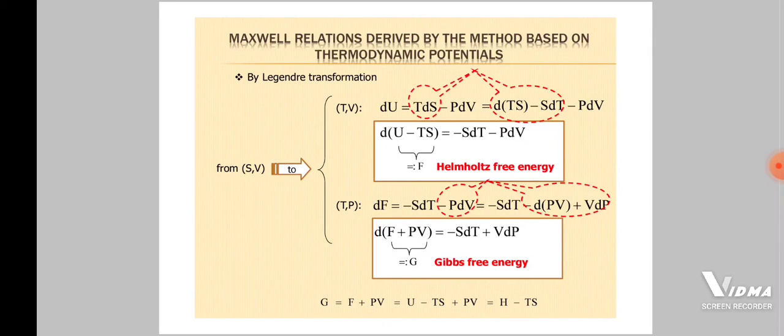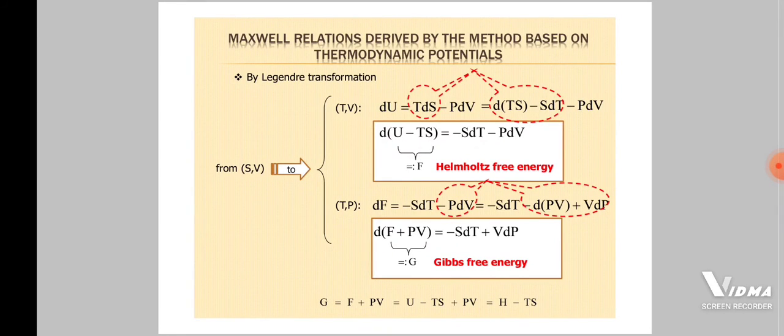So from the first law of thermodynamics, which we have written in the exact form, that is dU equals TdS minus PdV. For the first term TdS, we replace TdS by TdS minus SdT by Legendre transformations. From here we get the Helmholtz function, that is U minus TS. For the second term, replacing minus PdV by minus d(PV) plus VdP, we get the Gibbs free energy, that is F plus PV. G equals F plus PV.